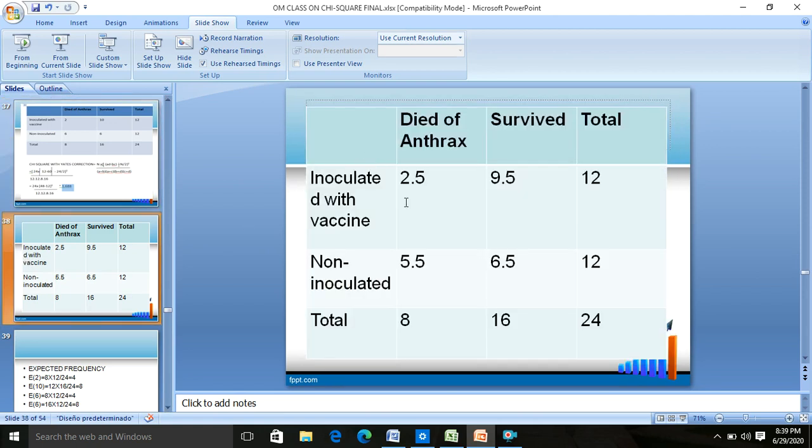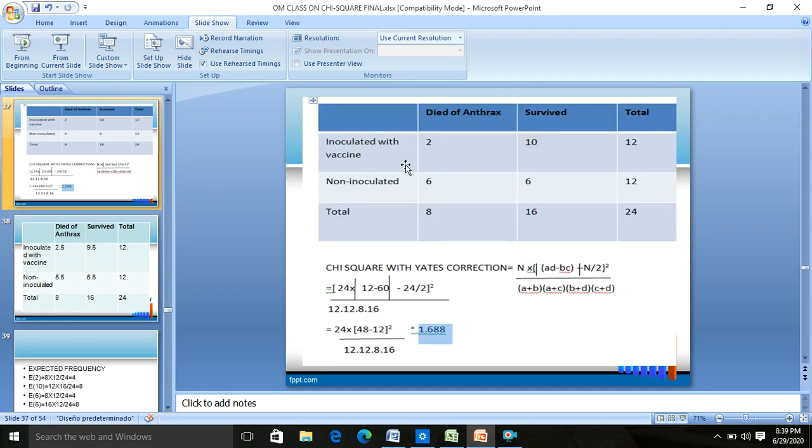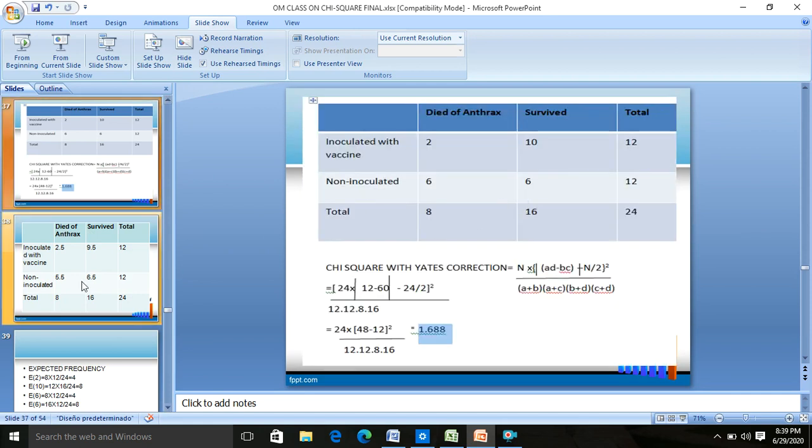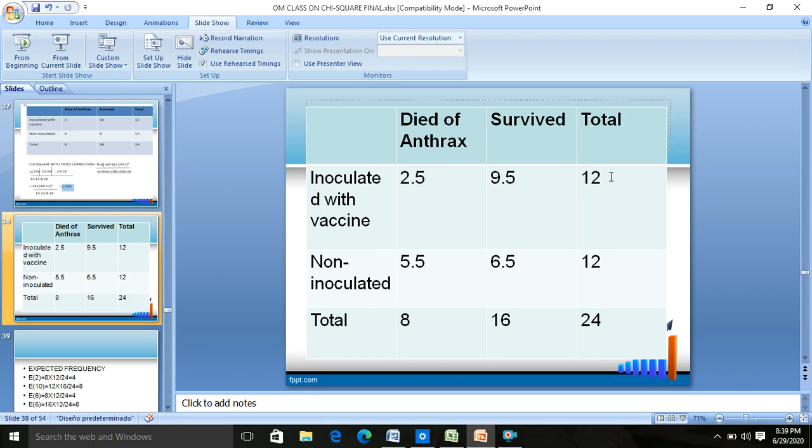So it becomes 2.5 and I make it 9.5 from 10. You can see here, and then again I make it 5.5 from 6, and in this case I make it 6.5 from 6, keeping A plus B, C plus D, A plus C, B plus D, and A plus B plus C plus D unaltered.